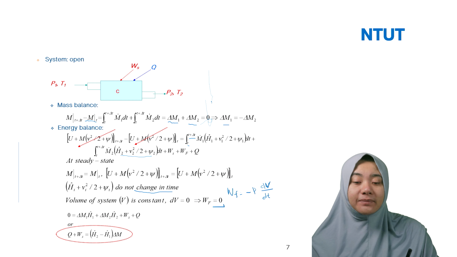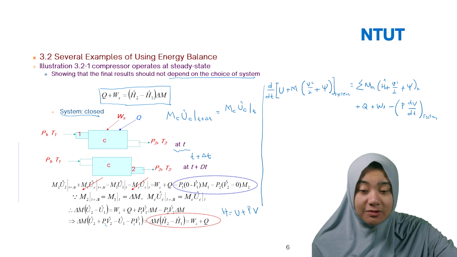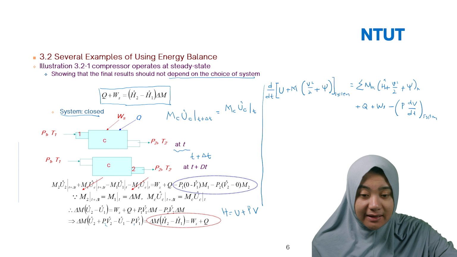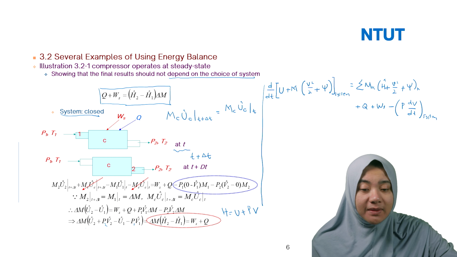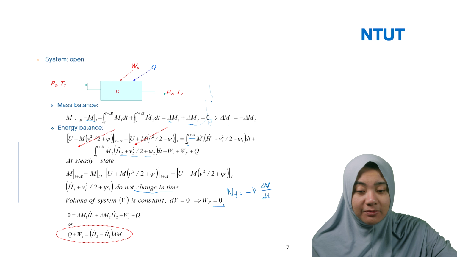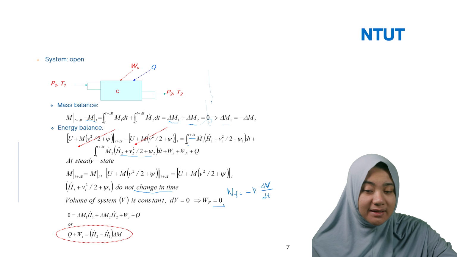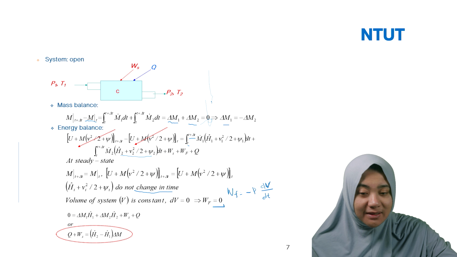If you compare with the previous one, they are similar: delta m (H2 minus H1) equal to Ws plus Q, the same as this one.